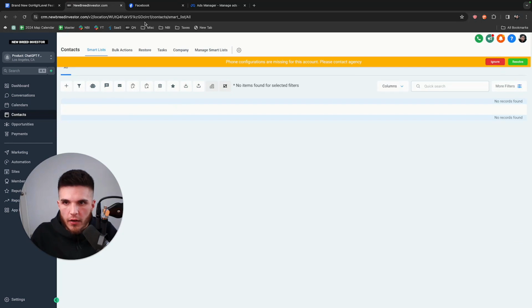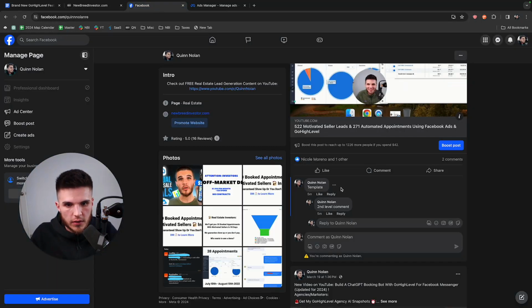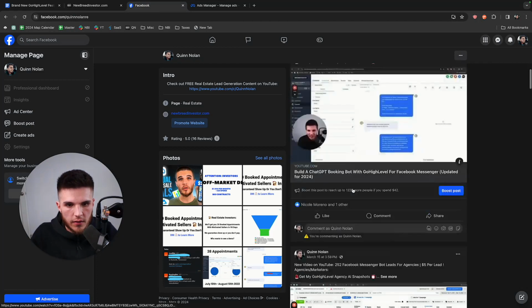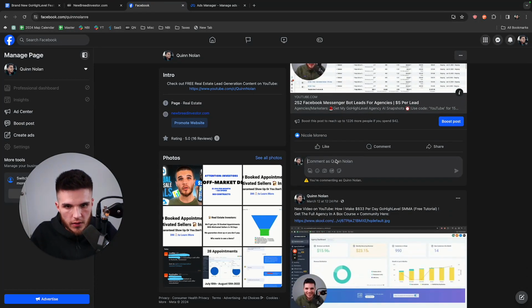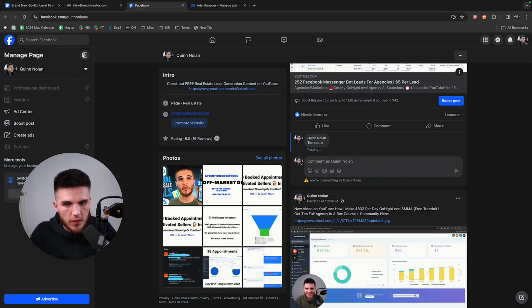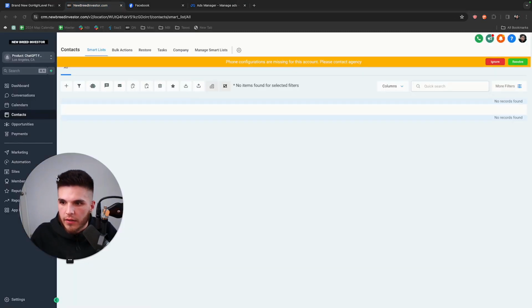And then now what we can do is we can comment. Since we saved this here, we can just comment on this one, and I can do template. And then I should get a DM in just a second from the system that's now linked to this specific keyword. So it may take just a second, and then we'll get an actual DM from the system that we made. So let's make sure everything is good here.